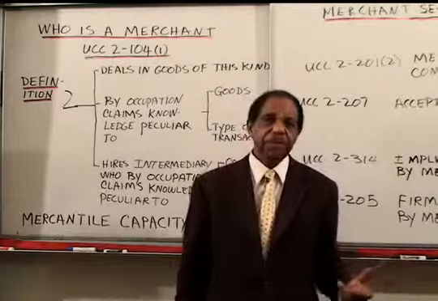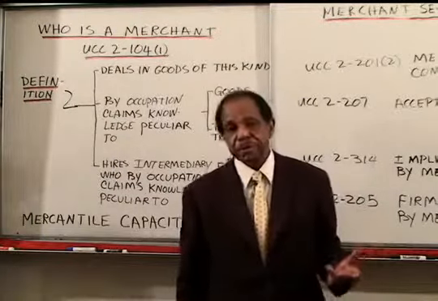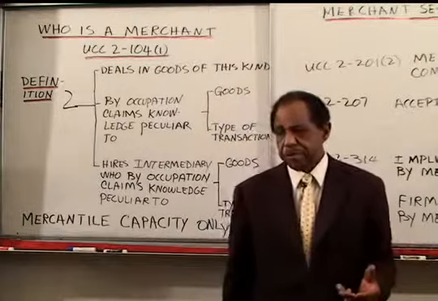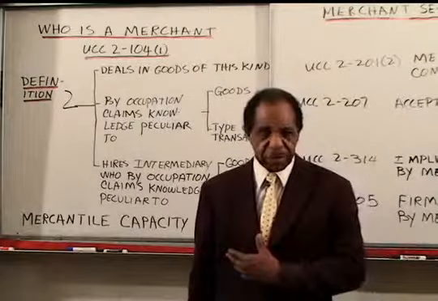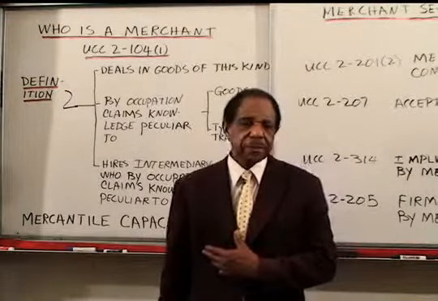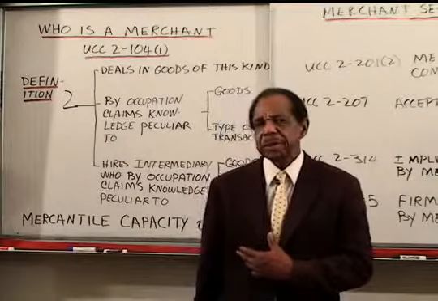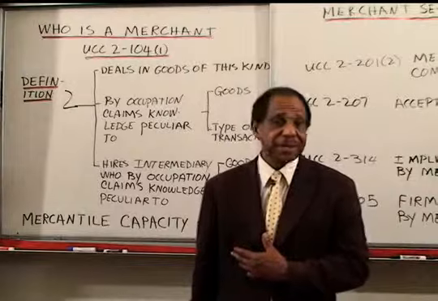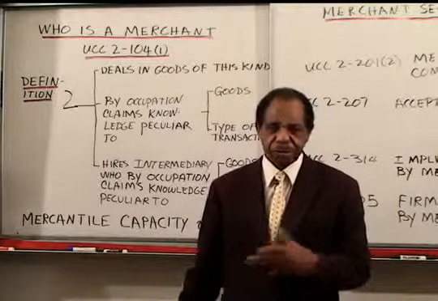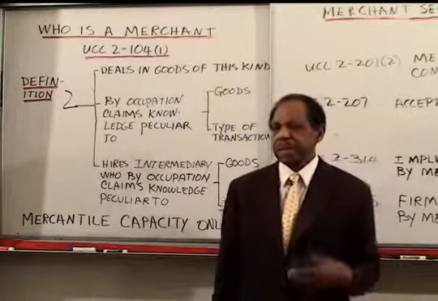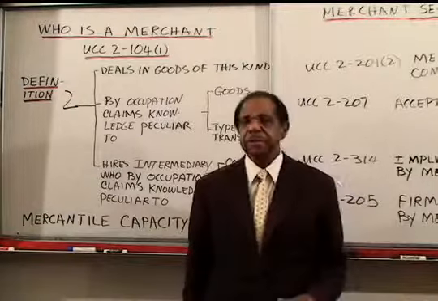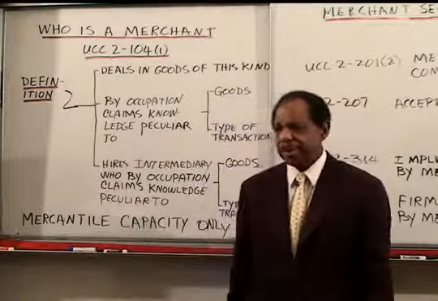For example, General Motors. Let's suppose that General Motors buys their paint from someone. They buy a lot of paint, but General Motors does not deal in paint. So just because they buy a lot doesn't make them a dealer. You've got to buy and sell, or you've got to manufacture it and sell.